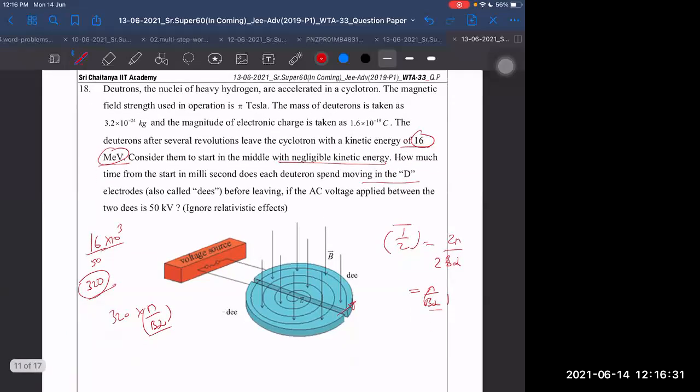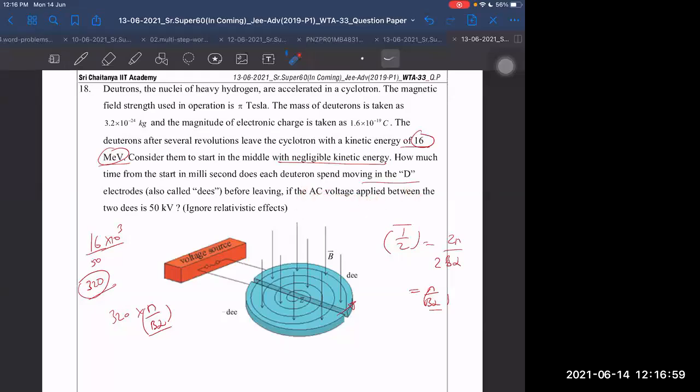Pi by B alpha or 2 pi m by B alpha? Pi. Total energy is given. That is energy. So every time 50 kilovolt is increased. First time 50, second time 100, third time 150, and so on. So 50 into n number of times is equal to 16 mega electron volt.